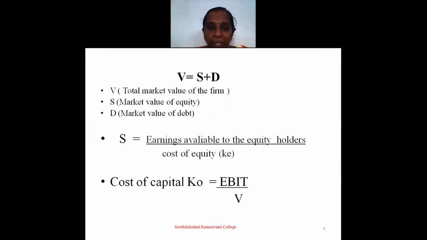By using this formula, we can find out the value of the firm. V is equal to S plus D. S is nothing but the market value of equity. D is nothing but the market value of debt. The cost of capital is computed through this formula: EBIT divided by V.